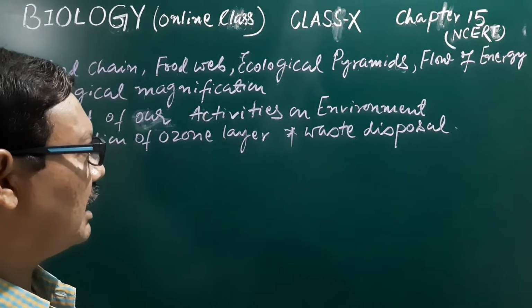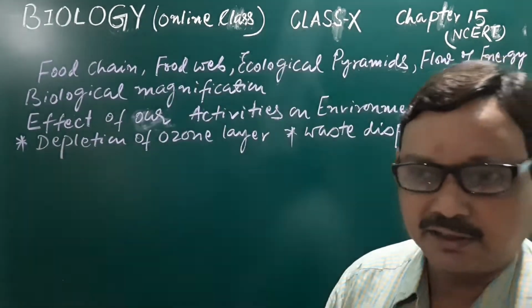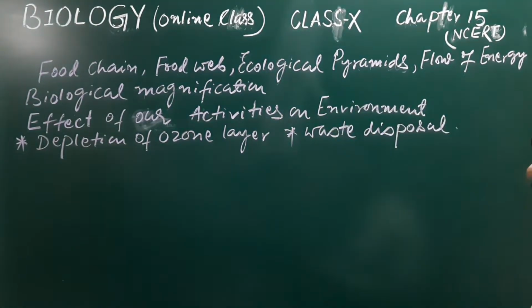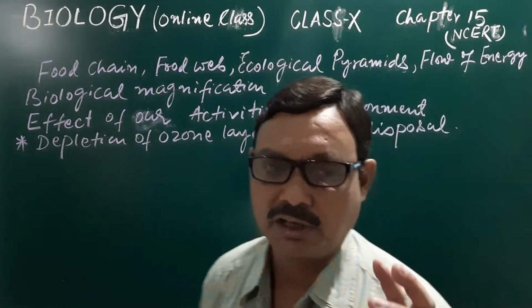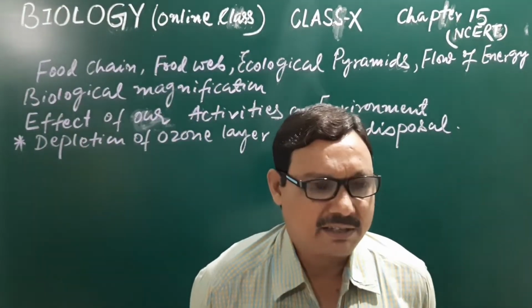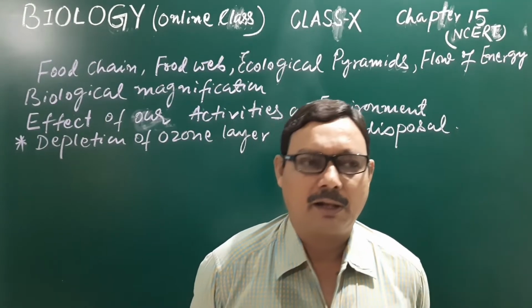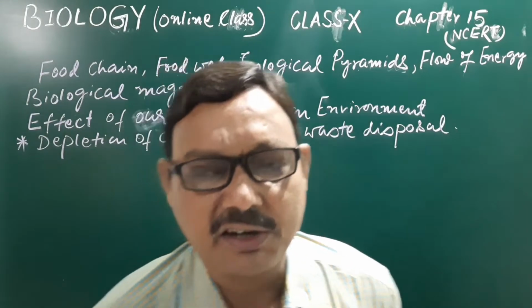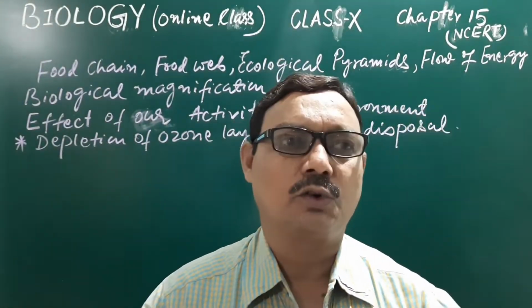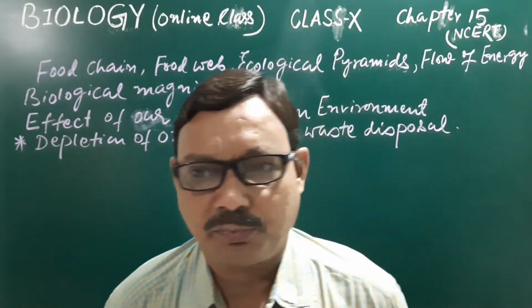In the last class from this chapter, that is our environment, we have learned a lot about the concept and meaning of environment. Besides that, we have also learned about ecology, the ecosystem, their definitions, and somewhat also regarding the components of the ecosystem.